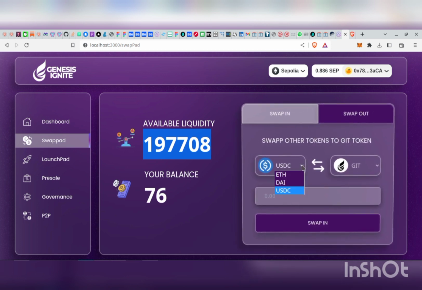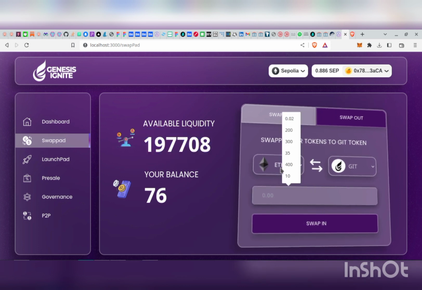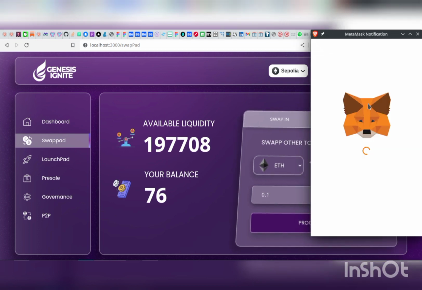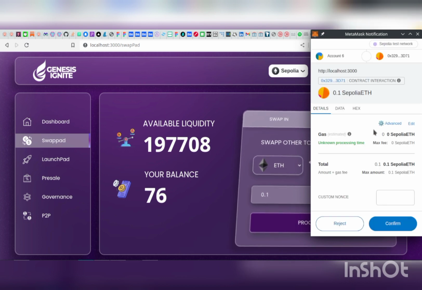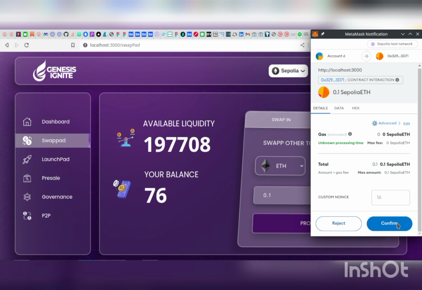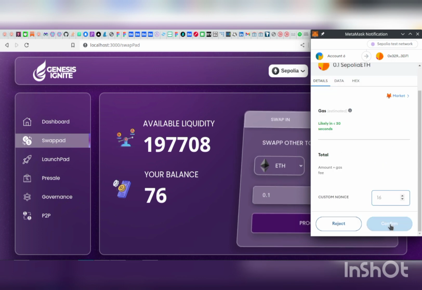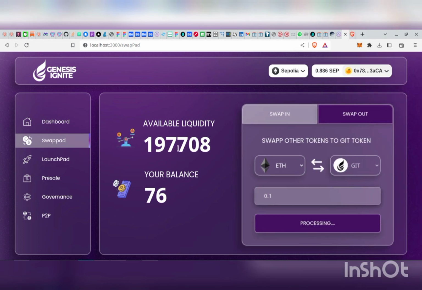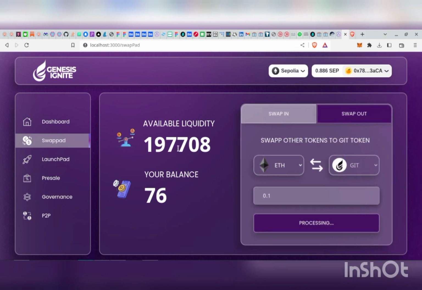So let me demo a user converting ETH. Okay, this user wants to convert 0.1 ETH into our native token. All the user needs to do is sign a transaction. After signing the transaction, we automatically collect the ETH from the user, then mint to the person an equivalent amount of our token. Our GIT token is a stablecoin, by the way, so we are able to know how much of our token we are giving out to the user by using Chainlink Oracle.